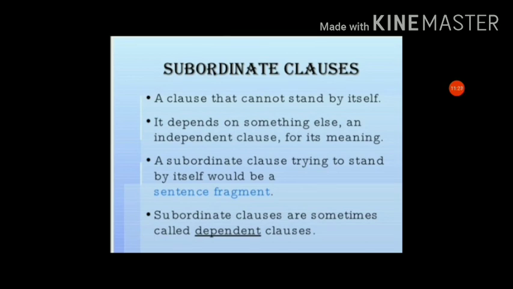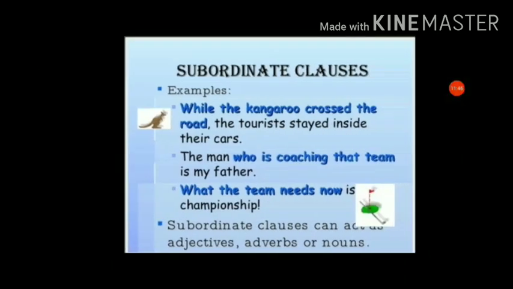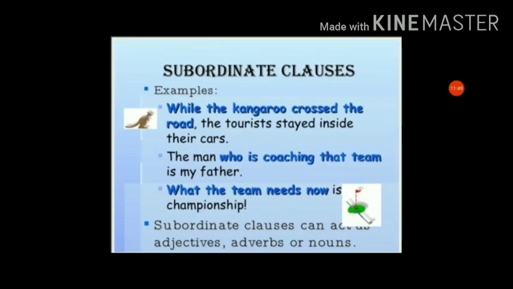But whenever we add a conjunction or another meaningful sentence as an independent clause, it becomes a complete sentence. After adding a conjunction or extra part of the sentence, it changes. So subordinate clause and dependent clause are the same.